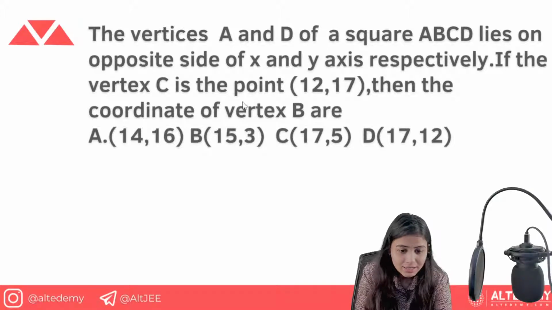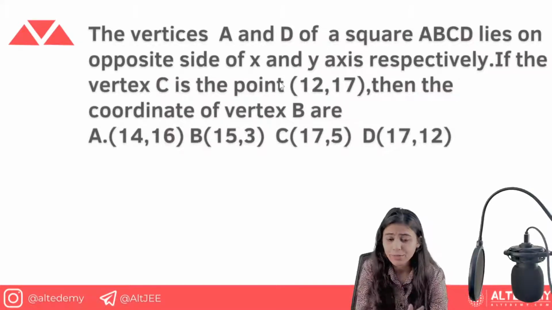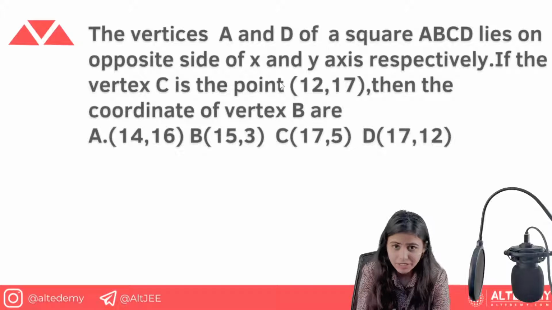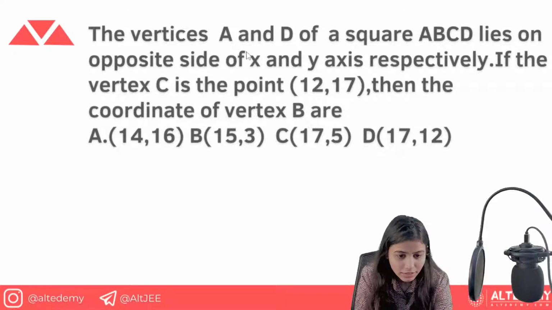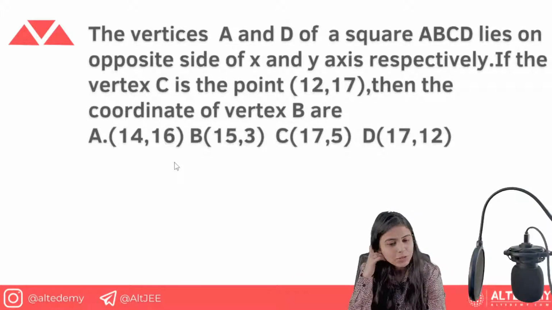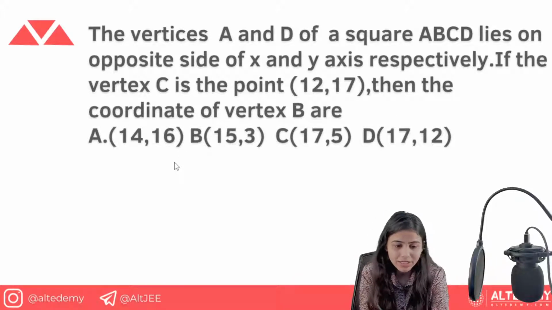The vertices, and I hope everyone is reading the question on their own after I read it. So we have vertices A and D of a square ABCD lie on the opposite sides of the x and y axis respectively. If the vertex C is the point (12, 17), then find the coordinate of vertex B. So these are the options which are given, and you have to calculate the coordinate of vertex B.